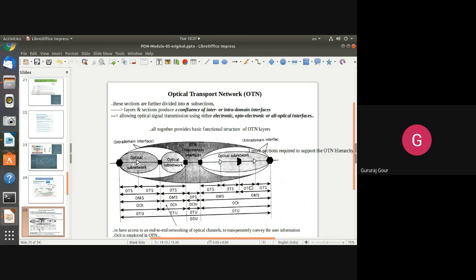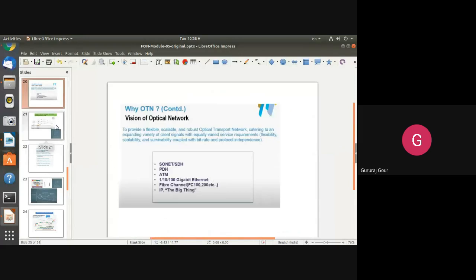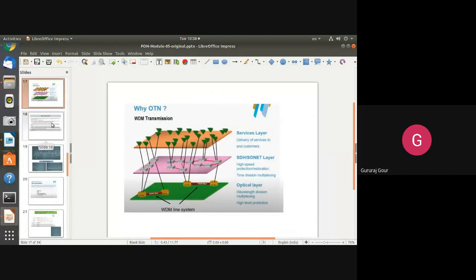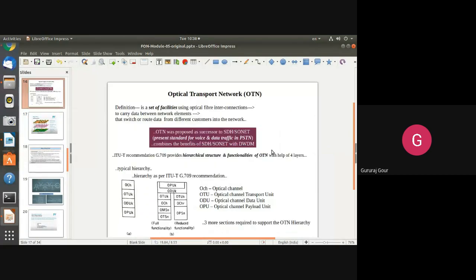Okay. Now we'll stop here. It will take still more time, so it requires another few classes to completely understand this OTN. Okay. We'll continue this in the next session with this optical transport network.